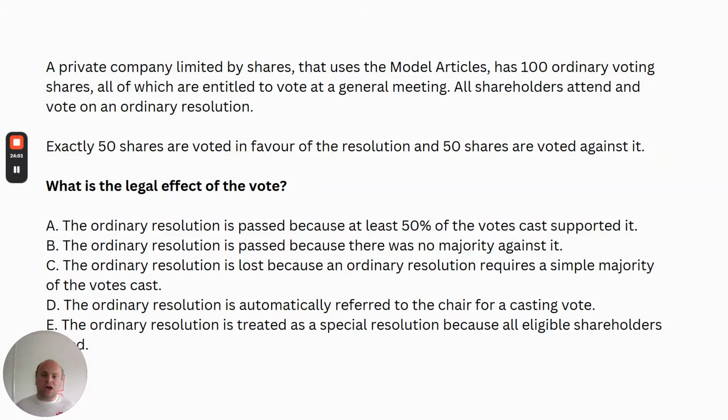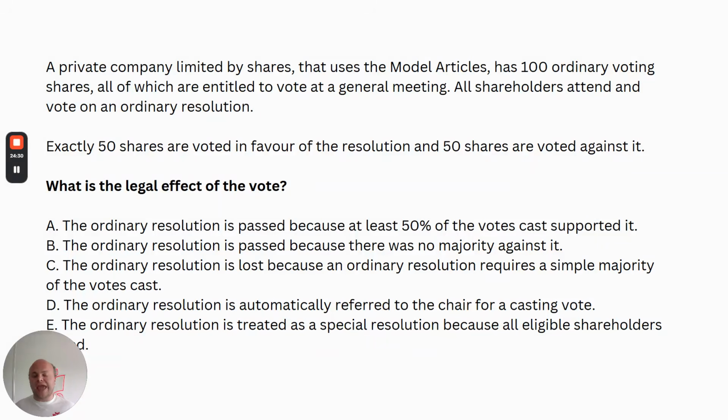So out of those 4 directors, let's say one of them is the chair. We've got that initial split, 2-2, or 2-4-2 against. This is a fictional board resolution scenario. The chair then has that extra casting vote to break the deadlock, and therefore the resolution can pass. Or, of course, they can use their vote the other way and stop the resolution from passing. But the point is that under the model articles, the chair of the board meeting has a casting vote.